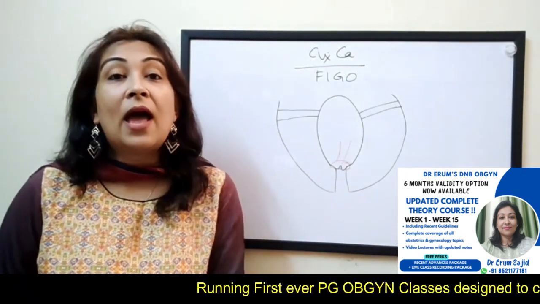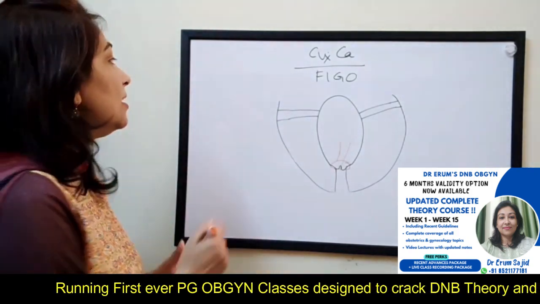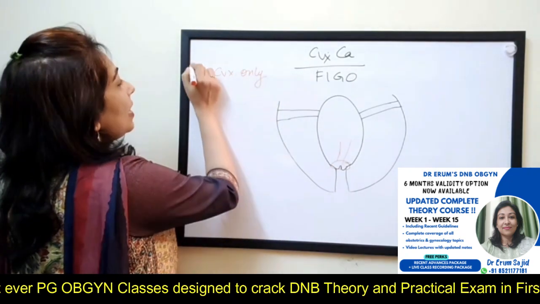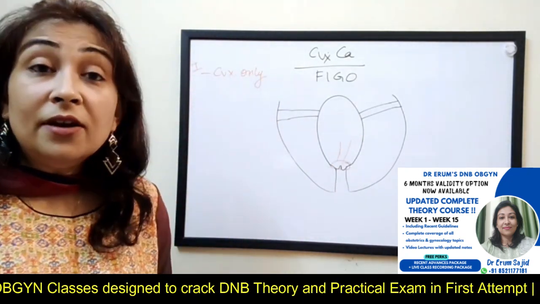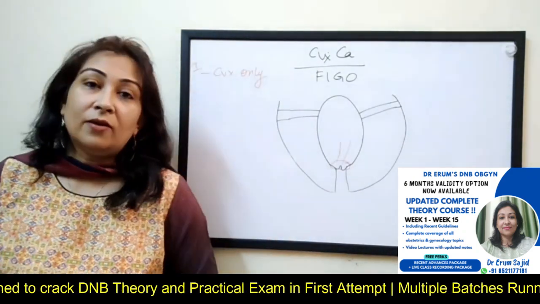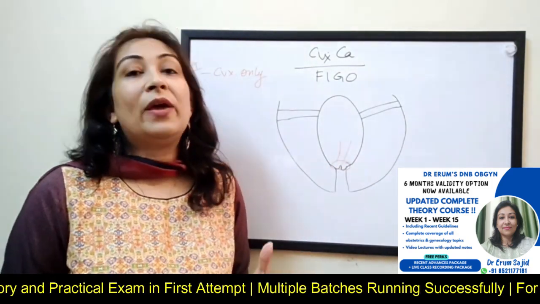Remember, stage 1 is the stage in which the cancer is in the cervix only. It has not gone into any other surrounding structure. What is stage 2 then? After the cancer has gone into the cervix and is spreading, where will it go?